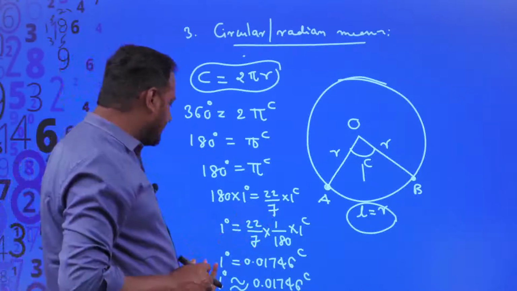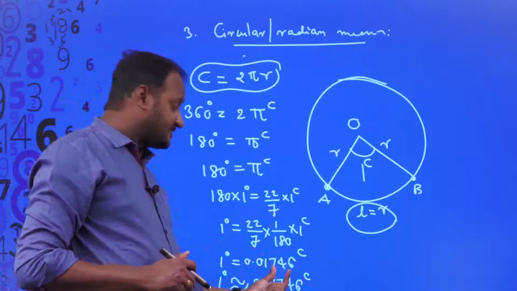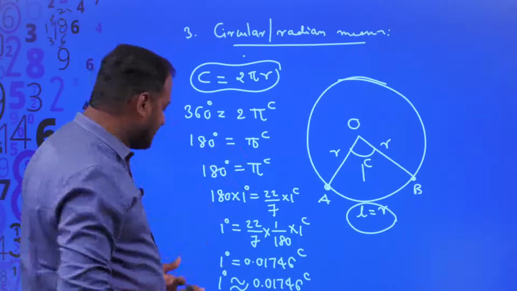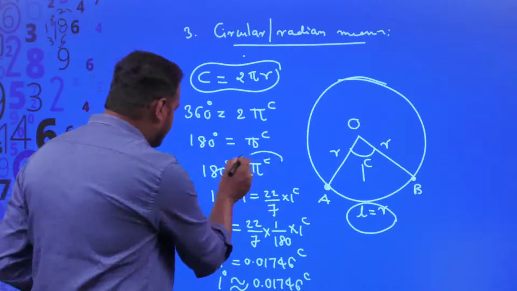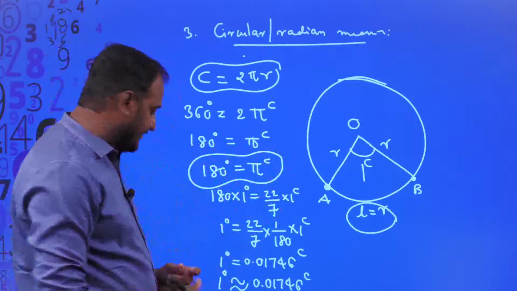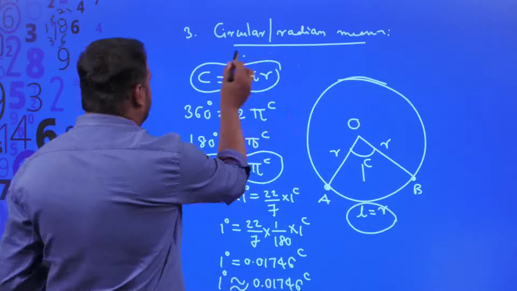And coming to this 1 degree, we expressed what is 1 degree in terms of radians. Can we express what is 1 radian in terms of degrees? Yes, of course. With the help of this information, we can easily figure out the value of 1 radian in terms of degrees. Let us try to understand that.